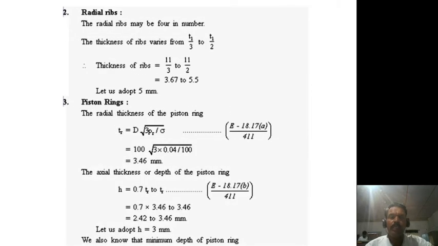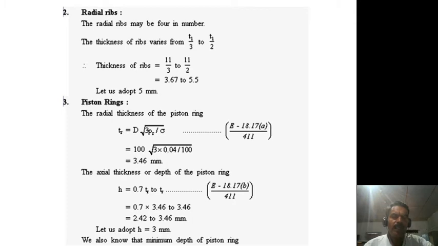Next, coming to the second point, that is the design of radial ribs. Radial ribs may be 4 in number. The thickness of the ribs varies from T1 by 3 to T1 by 2, that is 11 by 3 to 11 by 2, which is equal to 3.67 to 5.55. Therefore let us adopt 5 mm.